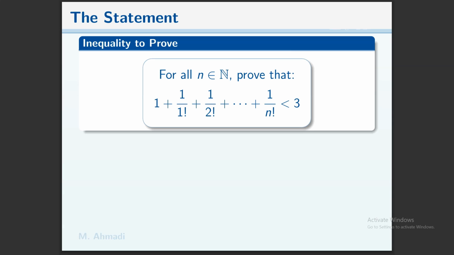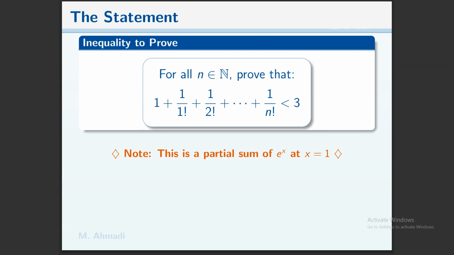Here we have the inequality to prove for all integers n. Prove that 1 plus 1 over 1 factorial plus 1 over 2 factorial plus so on plus 1 over n factorial is less than 3. This is the partial sum of e to the x at x equals 1.